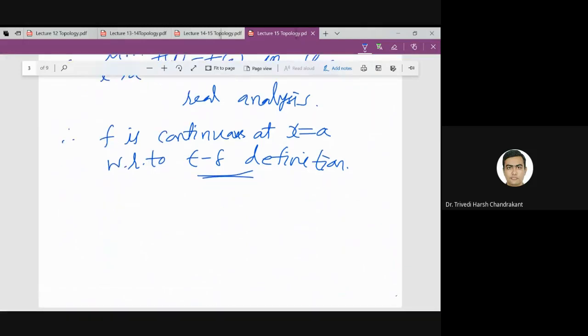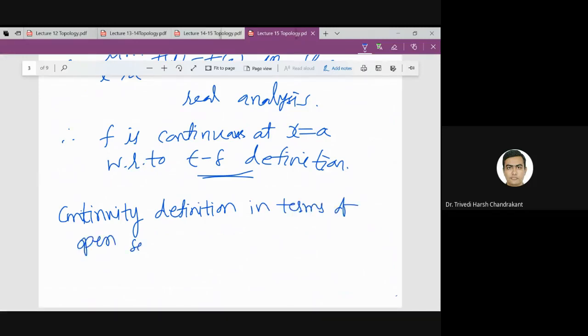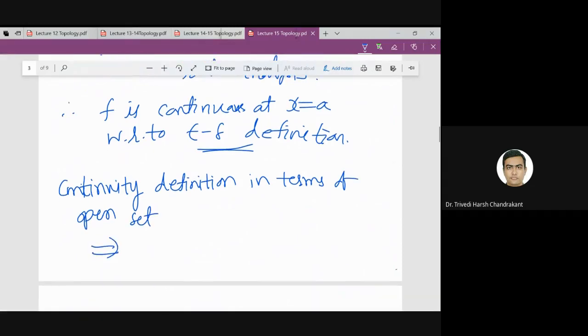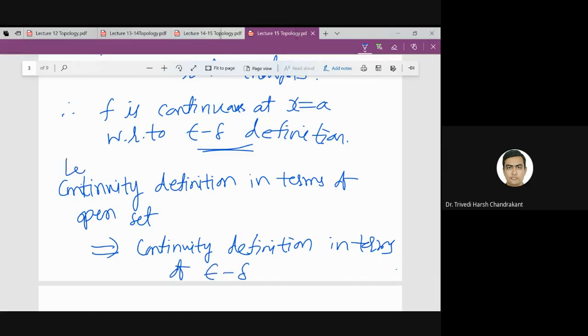So basically we proved that the continuity definition in terms of open sets implies the continuity definition in terms of epsilon delta, and we did this for the functions from R to R, right? We verified this for the functions from R to R.